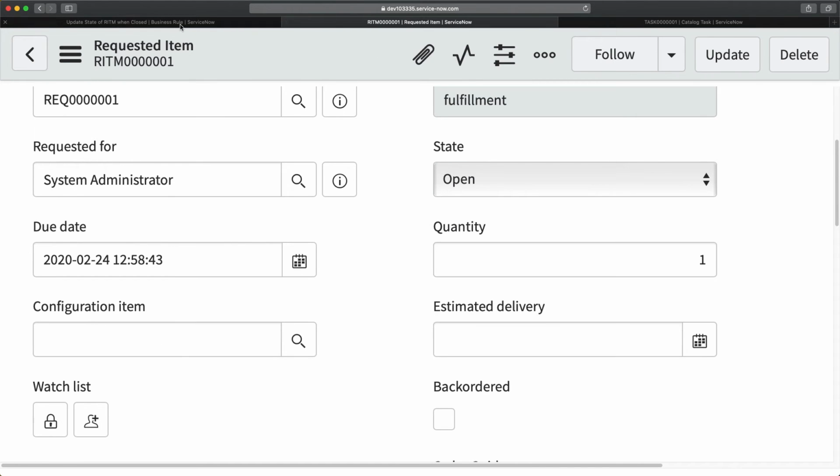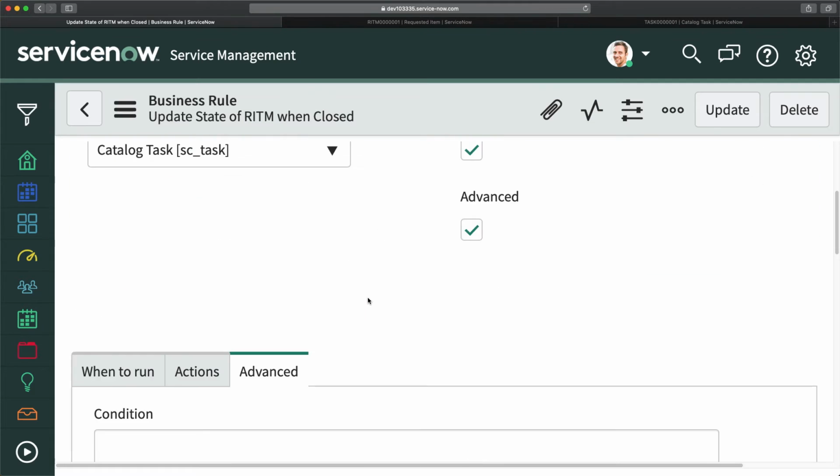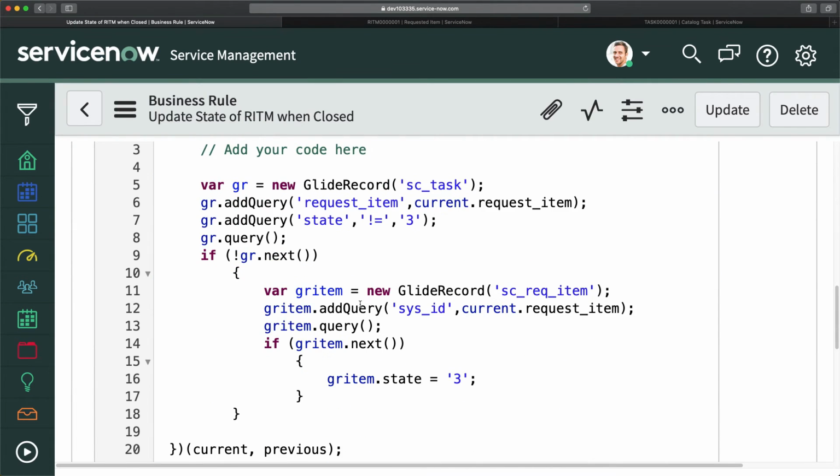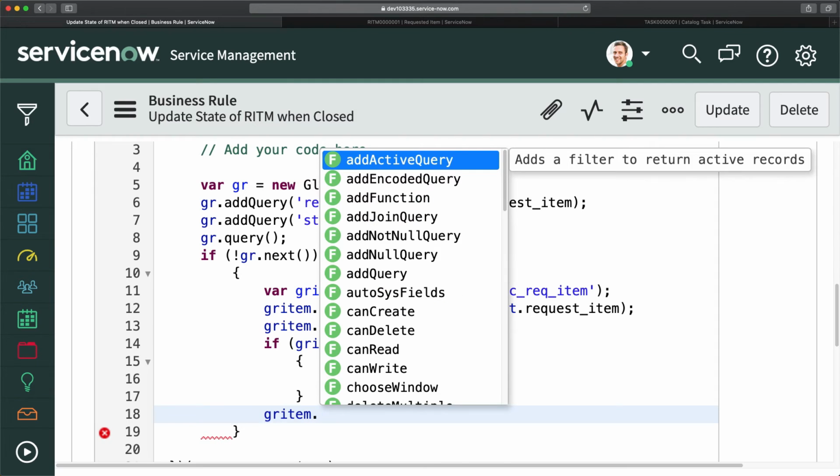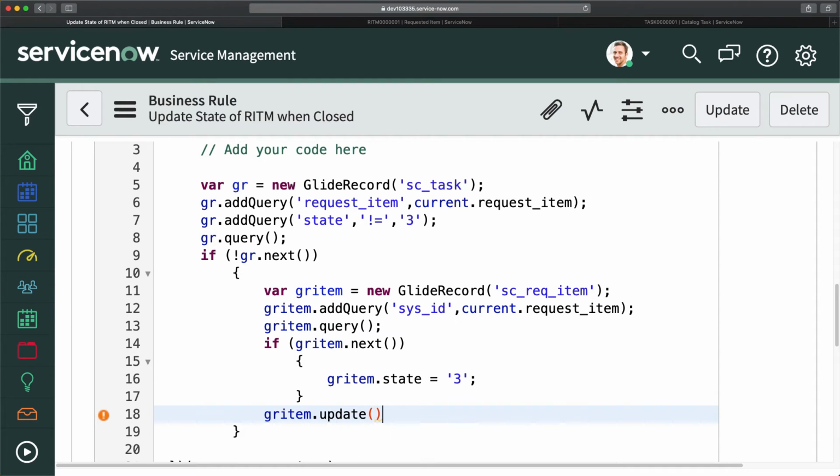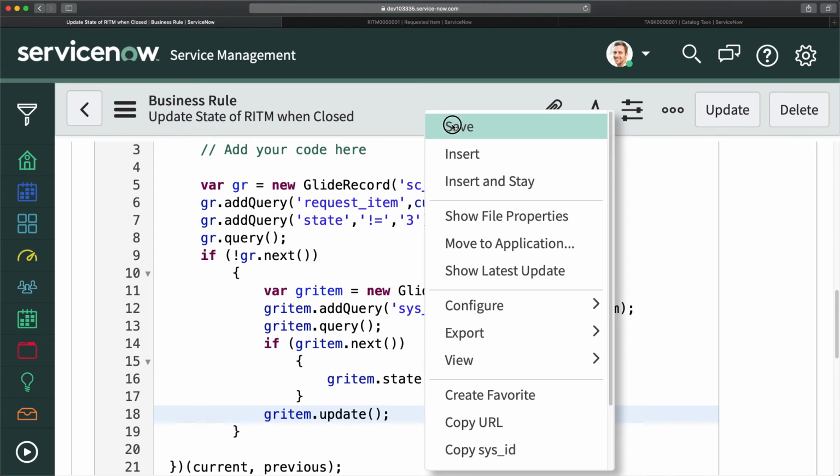And I think if I come here, the reason it is not doing that is because we are not putting a command to update it, because that's a different table. So in that case, what do you have to do? You have to do gr item dot update. Now this will update the record. So I will save this.